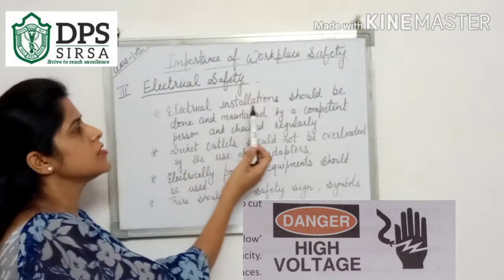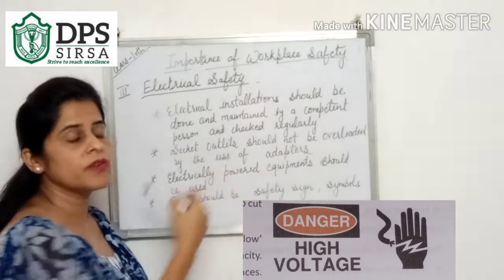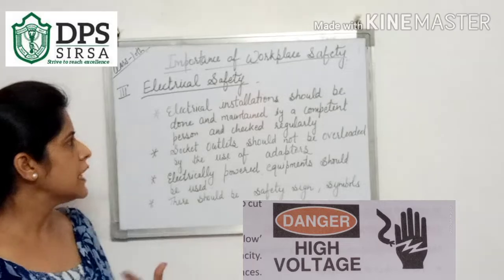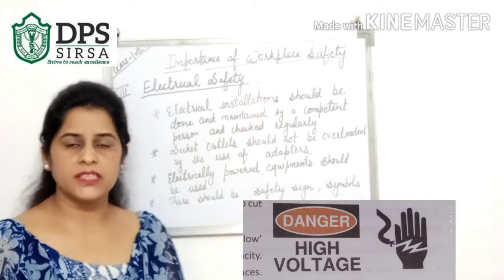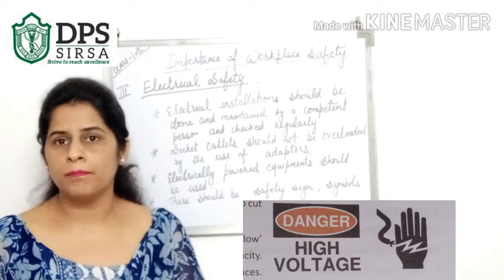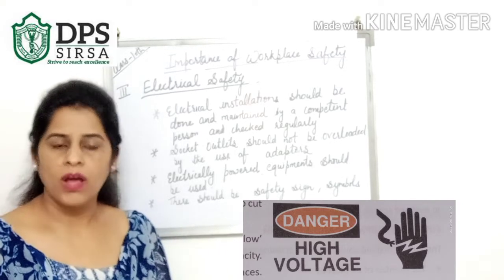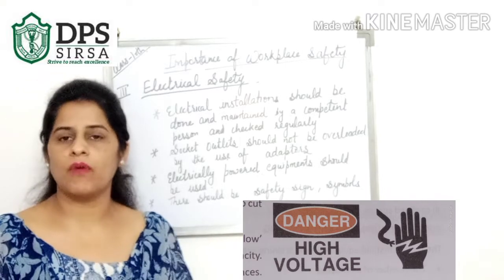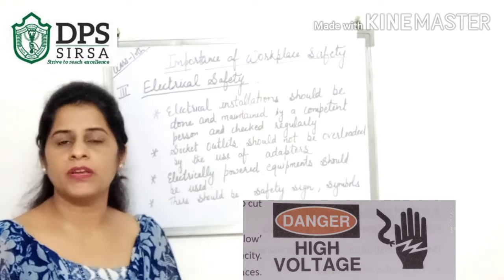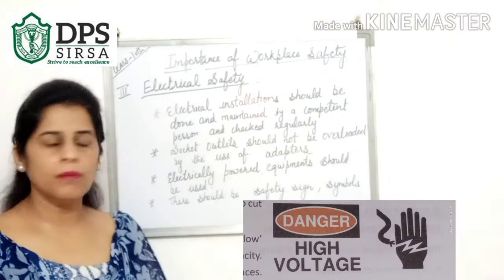First is electric installations should be done and maintained by a competent person and checked regularly. When we are doing electrical installations in our organizations, that should be done by a trained person, so that the chances of any mishappening are reduced. If it is a trained person, he will also keep the safety requirements in mind, and then he will arrange all these things in a proper manner.